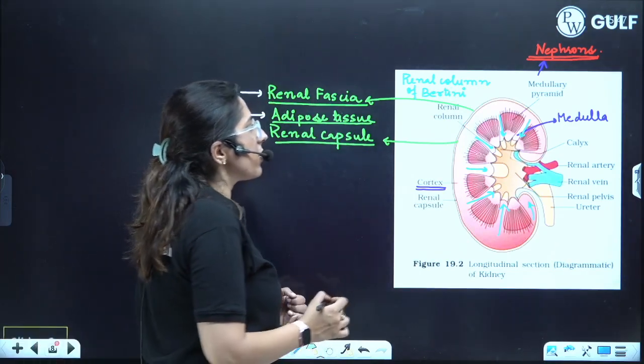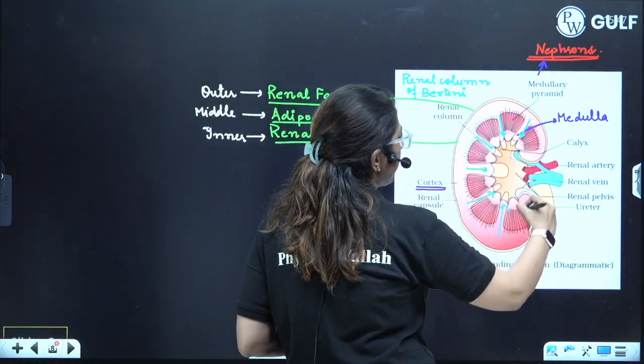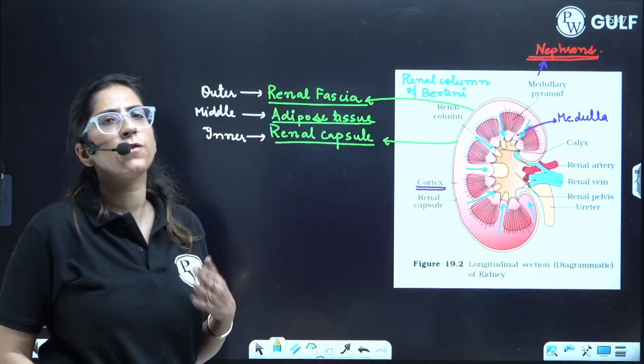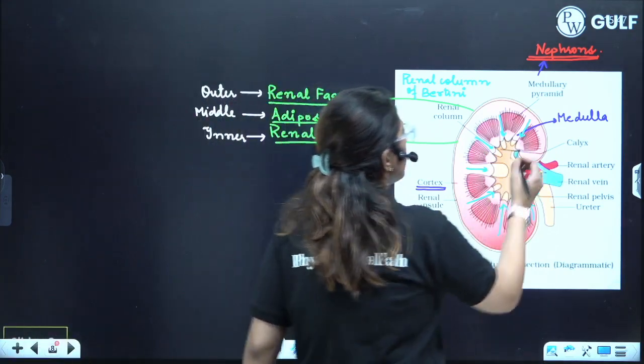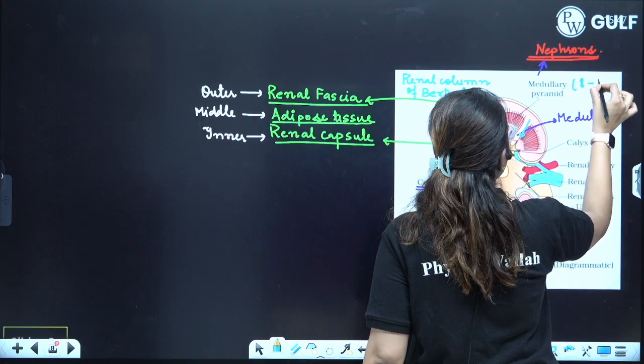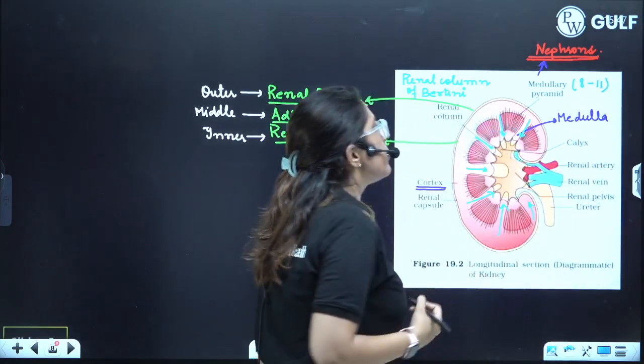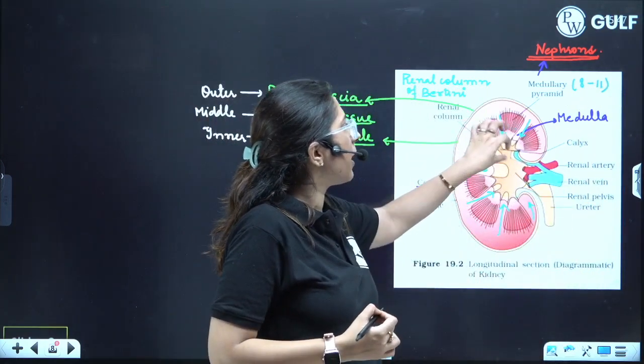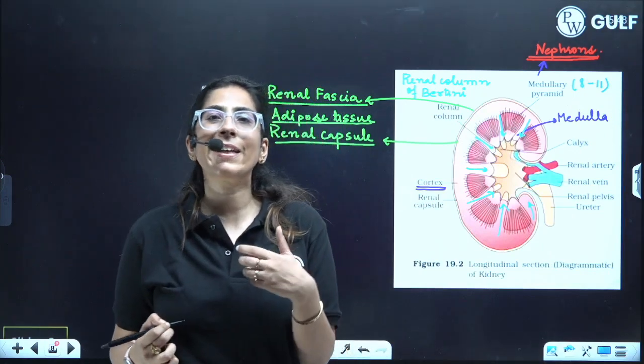Now the next region, you can see the medullary pyramids. Their number varies from 8 to 11. Clear? Now the next one, all of these pyramids open into the calyx, right?